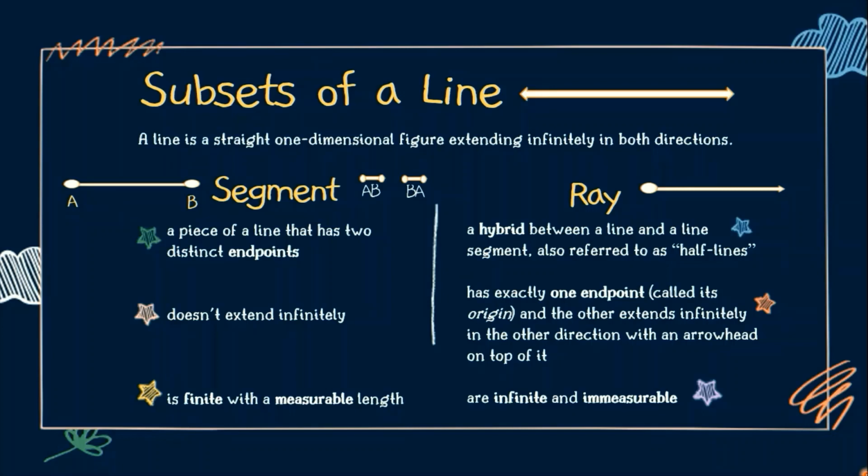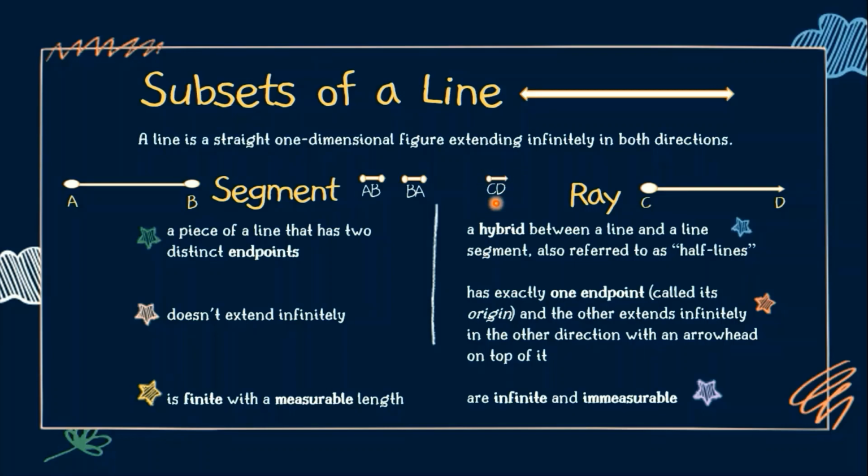Now, for naming a ray, say we have 2 points C and D, we can name it as ray CD, but we have to be mindful, yung ating symbol, ito yung symbol ng ating ray, it's a line, wherein yung isa ay endpoint at isa ay arrowhead. Sa C, ito yung kanyang origin, so nandito yung endpoint. At yung D ay itong point na pwedeng i-extend. Kaya ito ay ray CD.